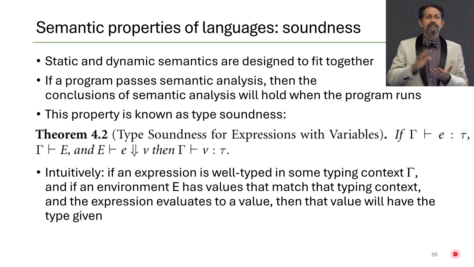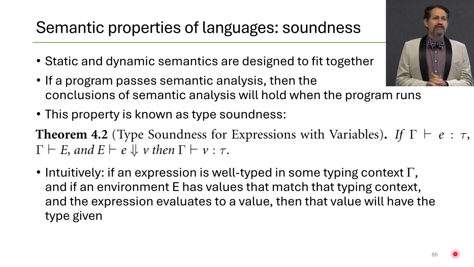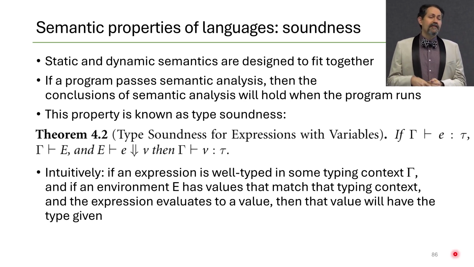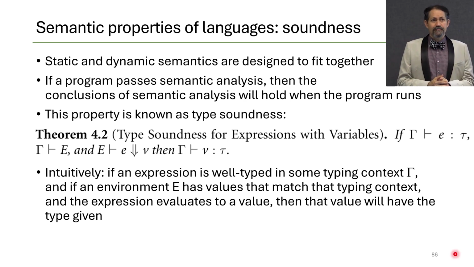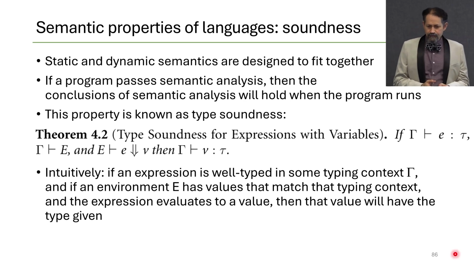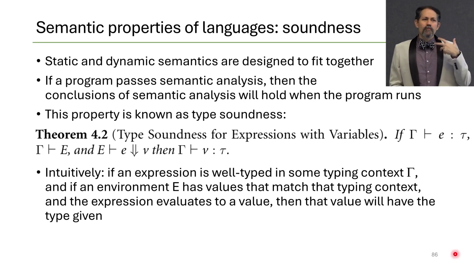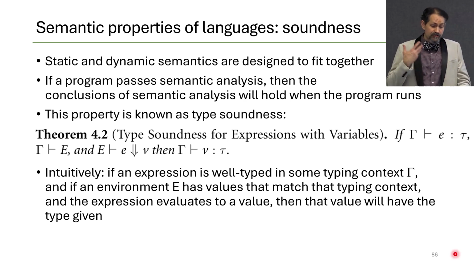Then we can take that environment and evaluate that expression down to a value. Then that value should have the proper type. So that's just a way of formalizing this intuitive statement that the conclusions of semantic analysis or type checking hold when the program runs. And so we see this theorem has both our judgment for type checking and our judgment for evaluation in it.